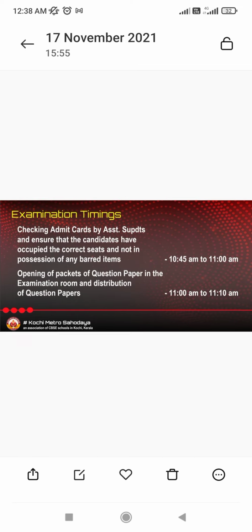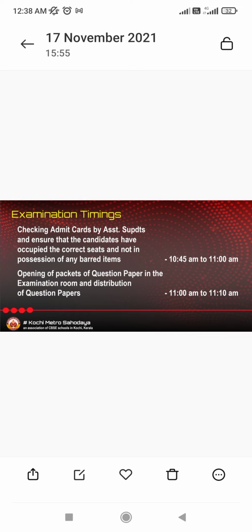Between 10:45 and 11 o'clock, we invigilators, the assistant superintendents, will check whether the children are sitting in the correct seat as per their roll number, and we will also give them some instructions on how to fill things in.